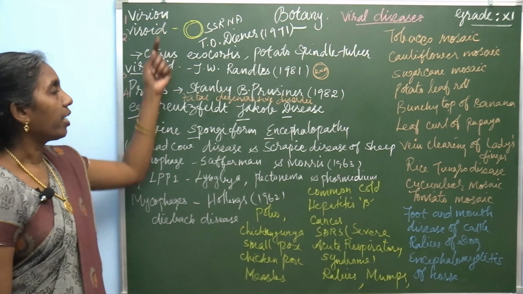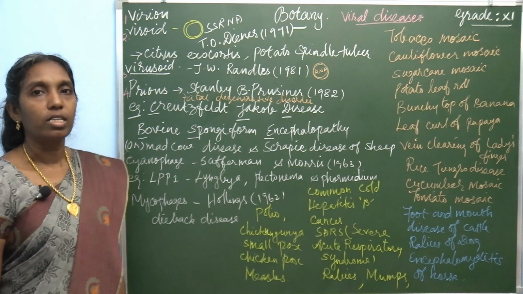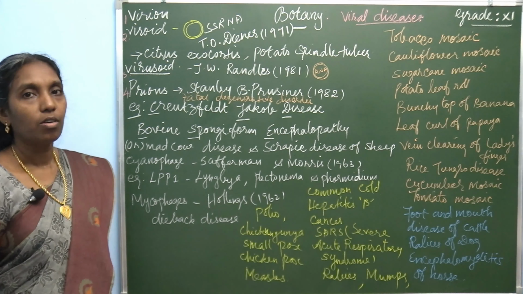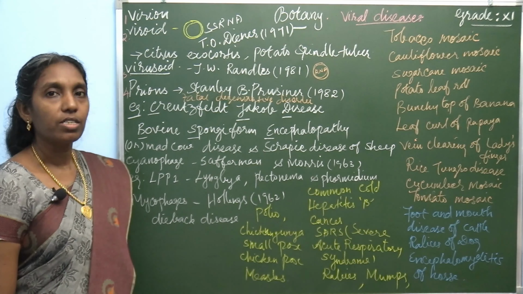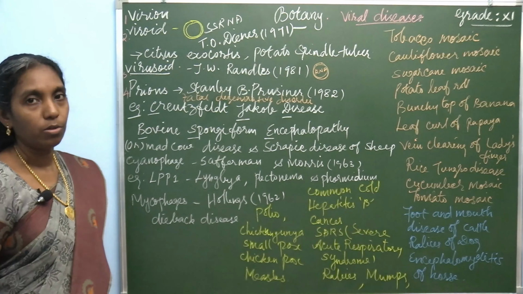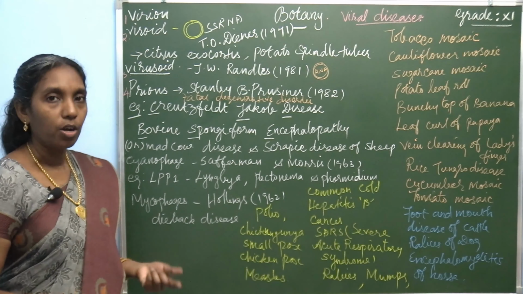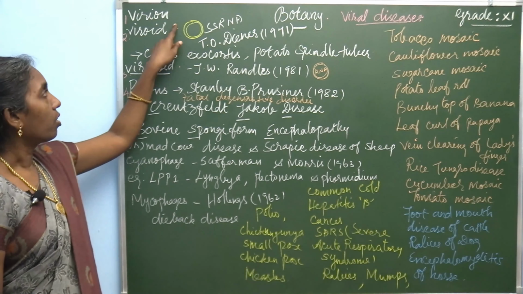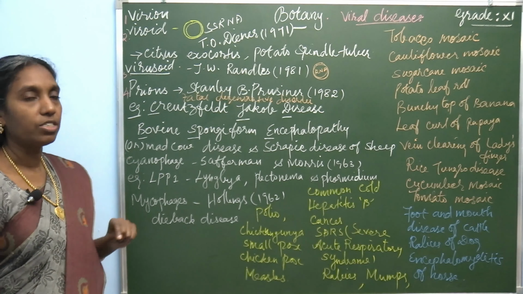What's meant by virion? Virions are the intact infective virus particle, which is non-replicating outside the host. You all know that viruses are a biologist's puzzle, which shows living as well as non-living nature. So this virion is an intact infective particle which is non-replicating outside the host. When this particle is outside the host, it's non-replicating. That is virion. Next definition, viroid.